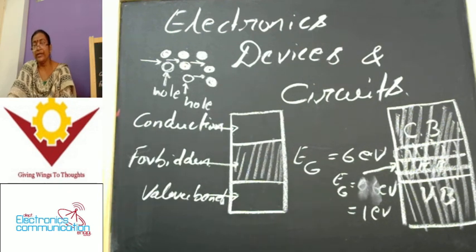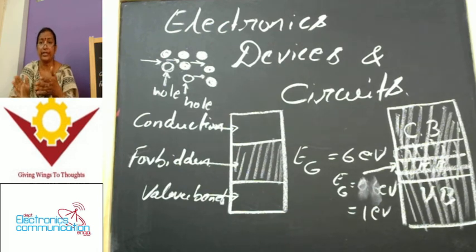Coming to the next type of semiconductor. Now we know how we generate N-type semiconductors from intrinsic semiconductors by adding pentavalent impurities. Now let us see trivalent impurities. Trivalent impurities means the valence band consists of only 3 electrons.